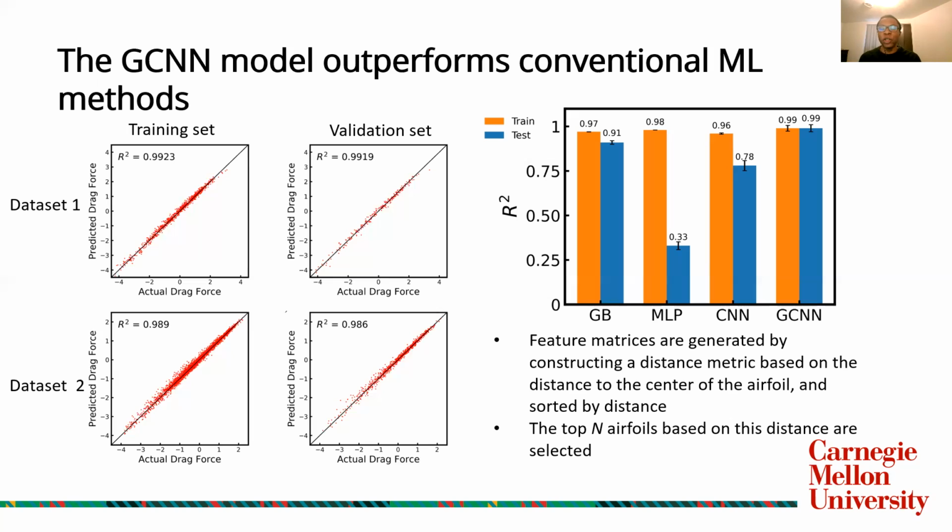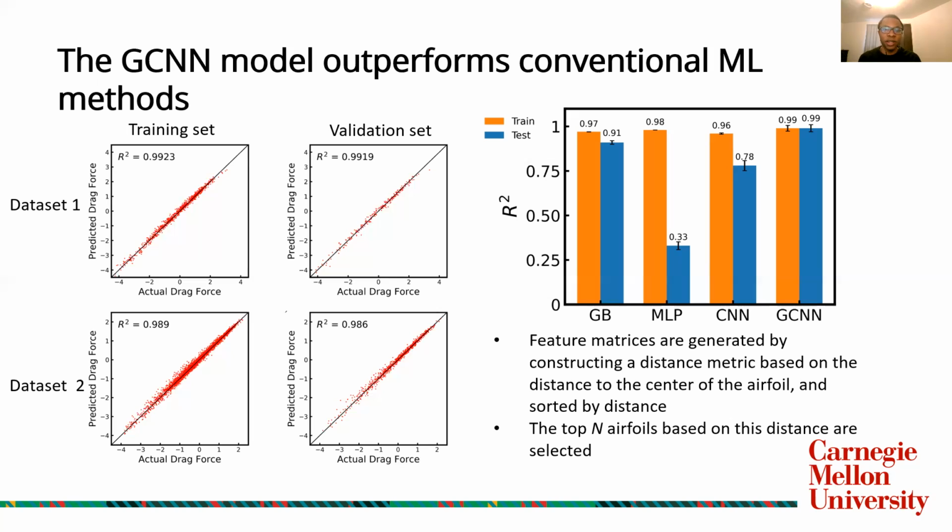And to generate a feature matrix that's interpretable by these methods, we construct a distance metric based on the distance of any given vertex to the center of the airfoil. We sort the vertices based on that distance metric, and then we select the top n vertices, and in this case n equals 1000, to generate a feature matrix. And this makes it so that we have the same number of features for each sample, and additionally, the position of each feature within the sample has some inherent information contained within the index.